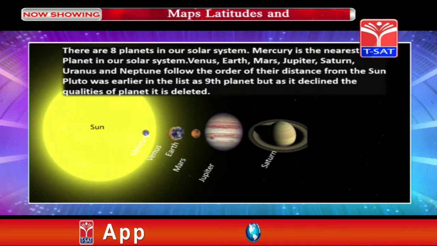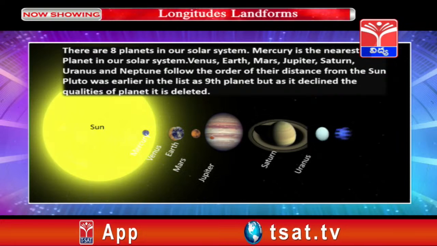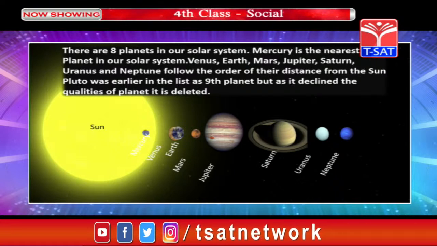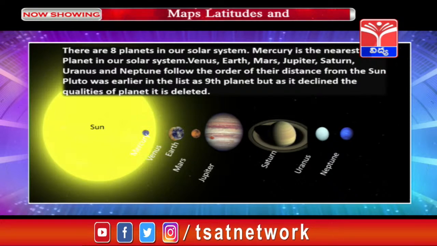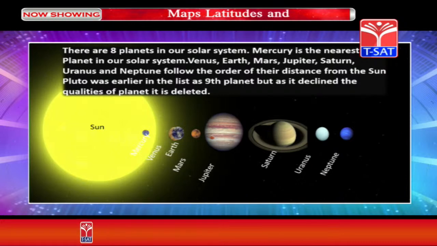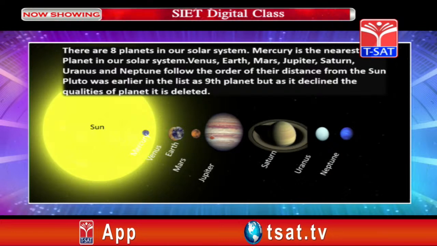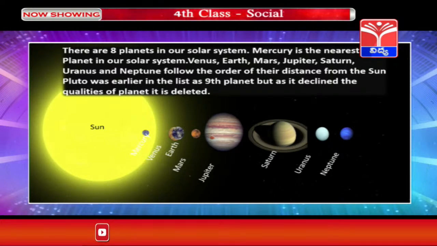Children, observe this image. You can see that all the planets are revolving round the Sun in their own orbits. They do not clash with each other. Every planet has its own orbit. They all move in an elliptical orbit. I mean, they move in a path which is in oval shape. So, they do not clash with each other and they all move in their own elliptical circles.